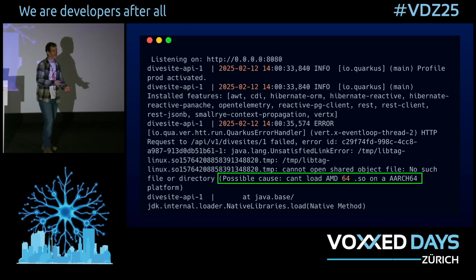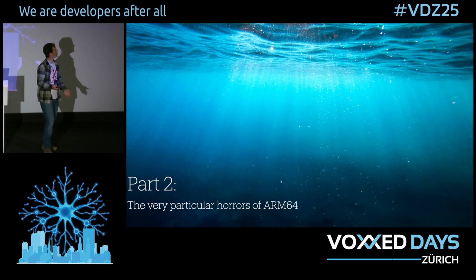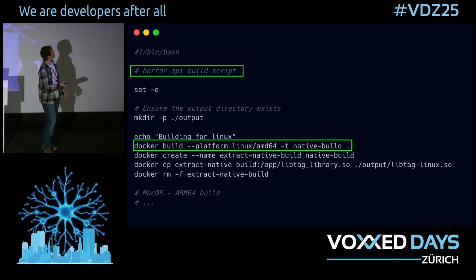And I mentioned before, you have this fancy Mac, which might have sounded a bit like Apple product placement, but it's important here. All the new Macs aren't x86-64, they're ARM64. So when we go and look at our build script again, we can see that we're very explicitly asking Docker to build us this image for AMD64.